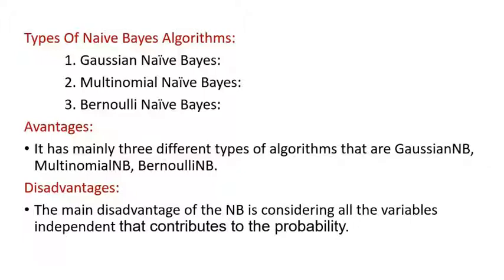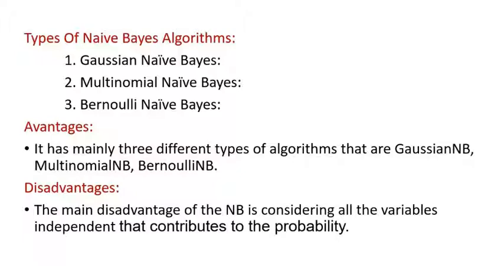The next advantage is that when the assumption of independence holds, a naive Bayes classifier performs better compared to other models like logistic regression, and you need less training data. The next advantage is that it performs well with categorical input variables compared to numerical variables, where normal distribution is assumed. These are the best advantages of the naive Bayes algorithm.